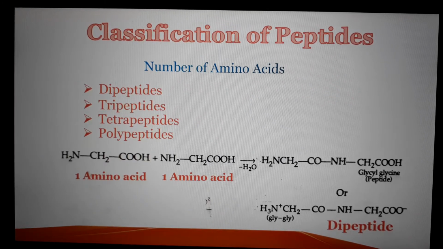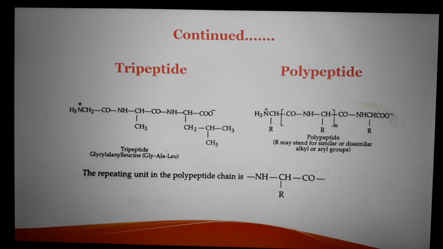On the basis of the number of amino acids, peptides are classified into dipeptides, tripeptides, tetrapeptides and polypeptides. If two amino acids combine with each other, that gives rise to a dipeptide. If three amino acids combine, there is formation of a tripeptide, and if a large number of amino acids combine, then a polypeptide chain forms.